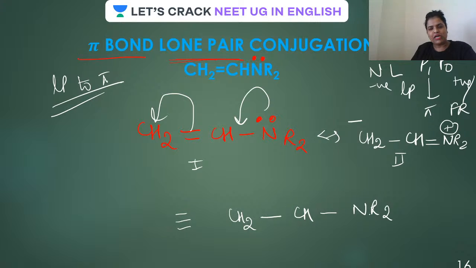So, guys, as long as you are supposed to write the resonating structure, what you have to do is simply write all the atoms in their places and just attach them with a single bond.